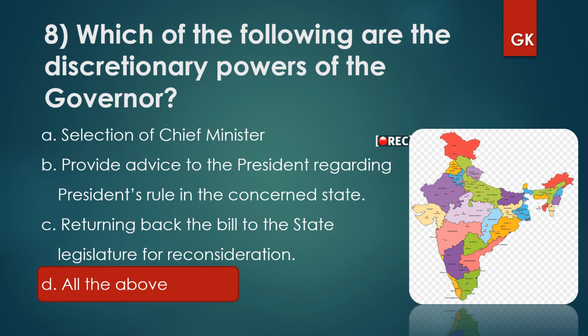Selection of chief minister he can do. He can provide advice to the president regarding president's rule in the concerned state, and also he can return the bill to the state legislature for reconsideration. Just as the president behaves at the central level, the governor has the same level of powers at the state level.